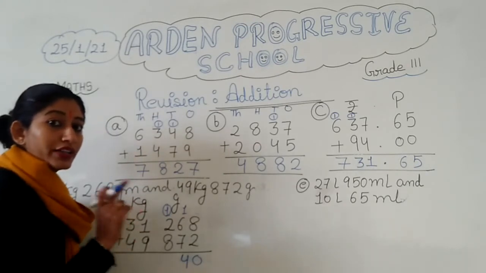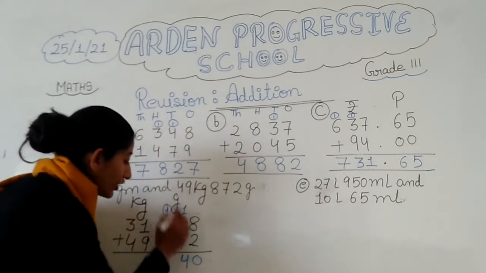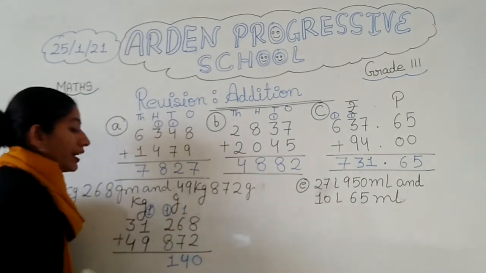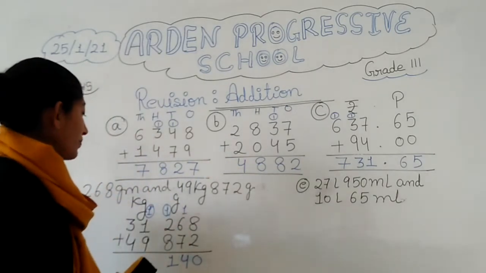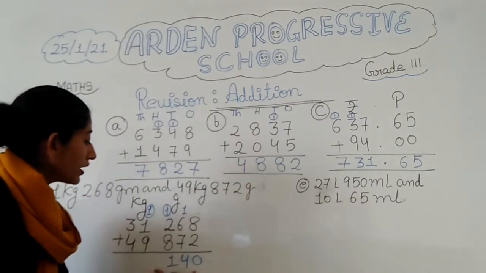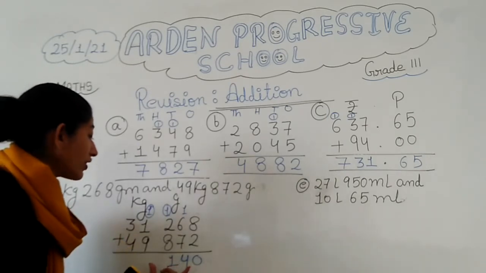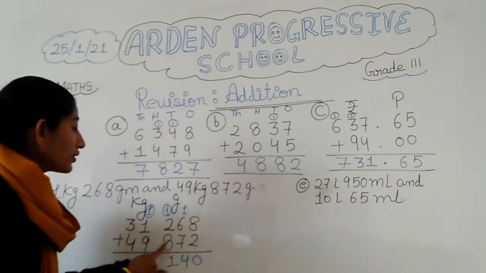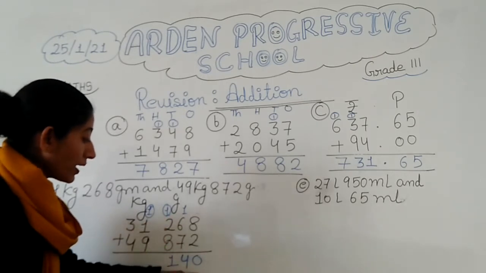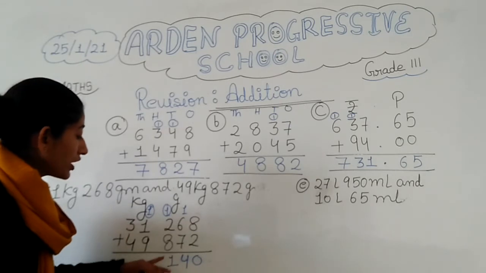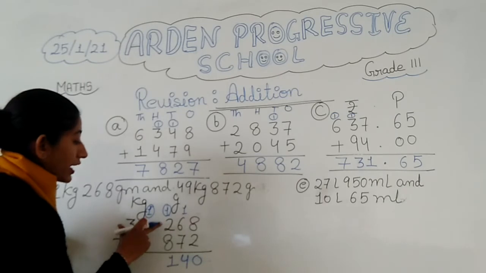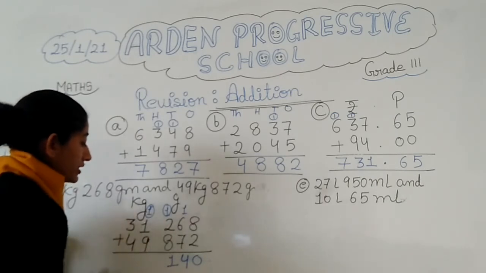11. Now see students, instead of writing complete 11, what you will do? You will write 1 and 1 will go as carry here. Many of the students make such a mistake that suppose they are getting 11 in the place of gram, so they are putting complete 11 here. No. In this way we cannot do. Because in grams, 1000 is complete, the digits are only up to 3 places. So the carry that came will go here only. So 8 plus 2 is 10, 10 plus 1 is 11, 1 and 1 is carry.